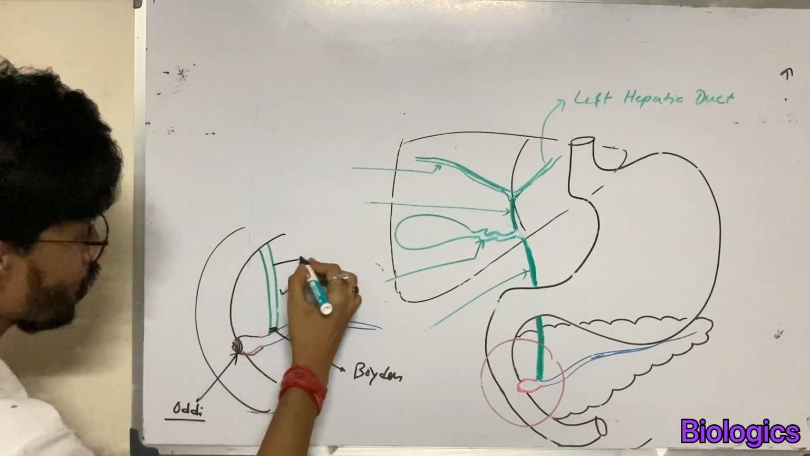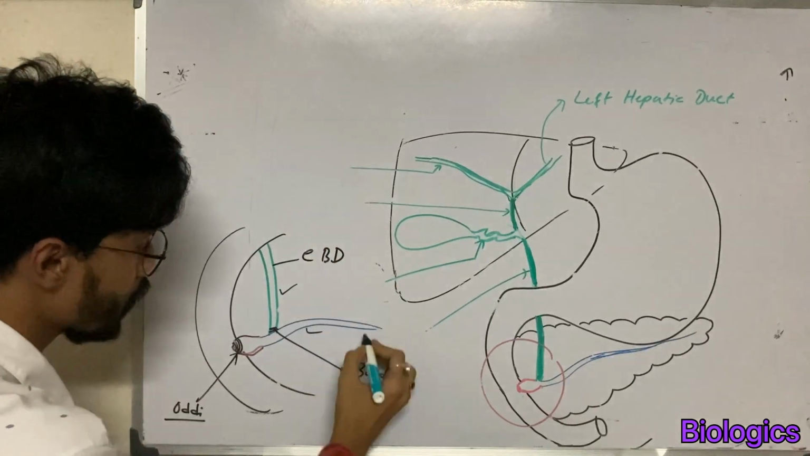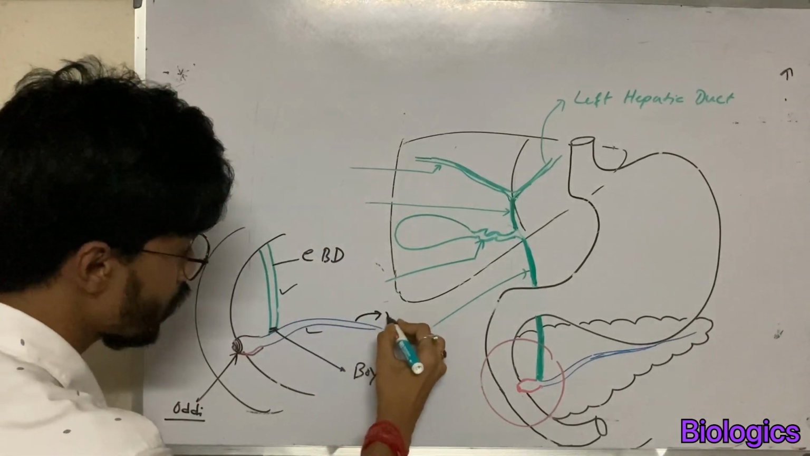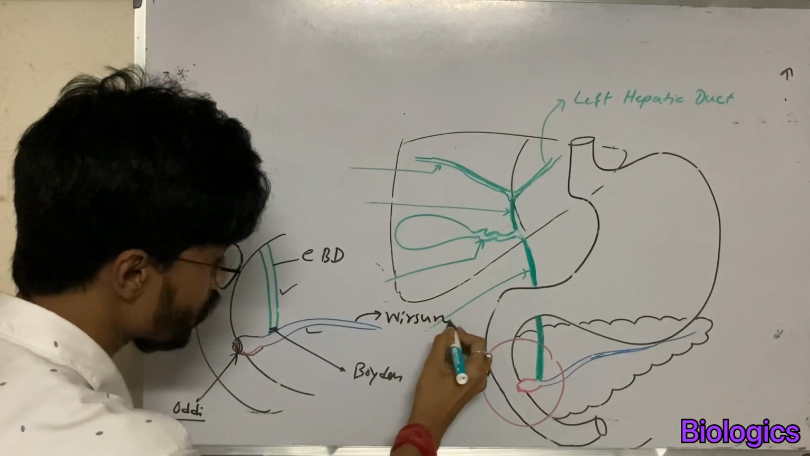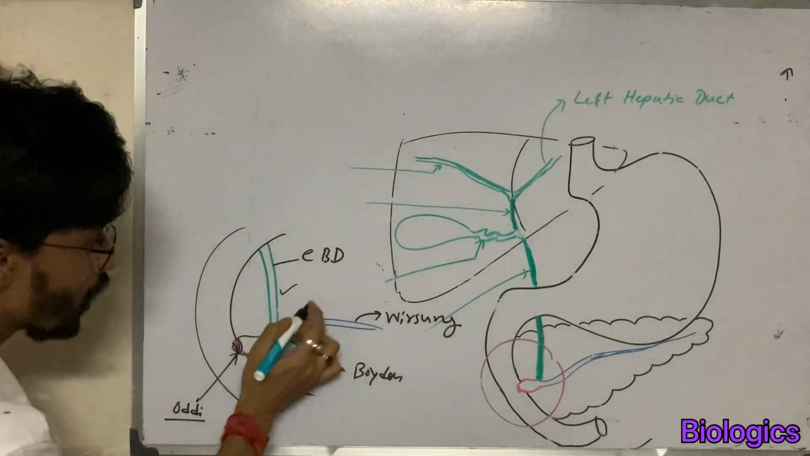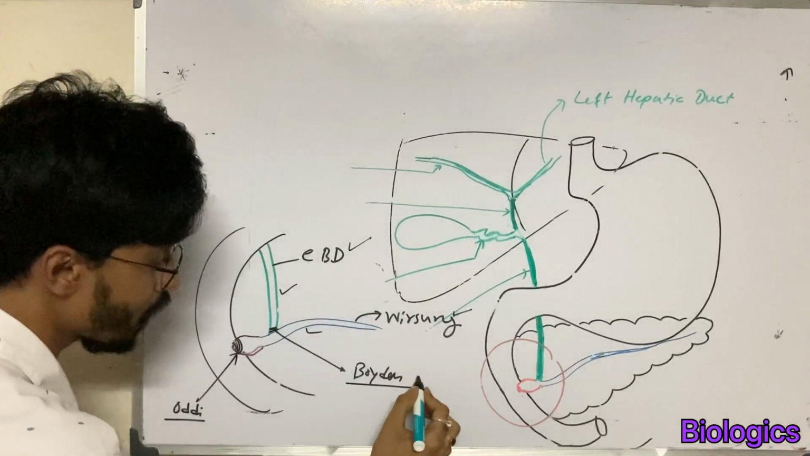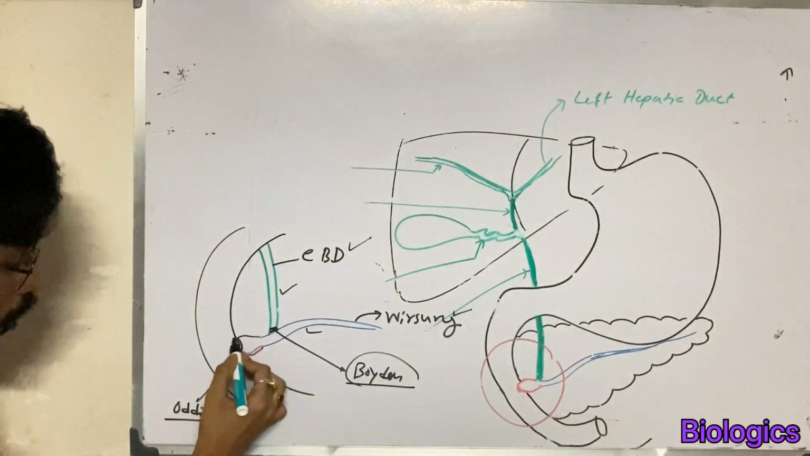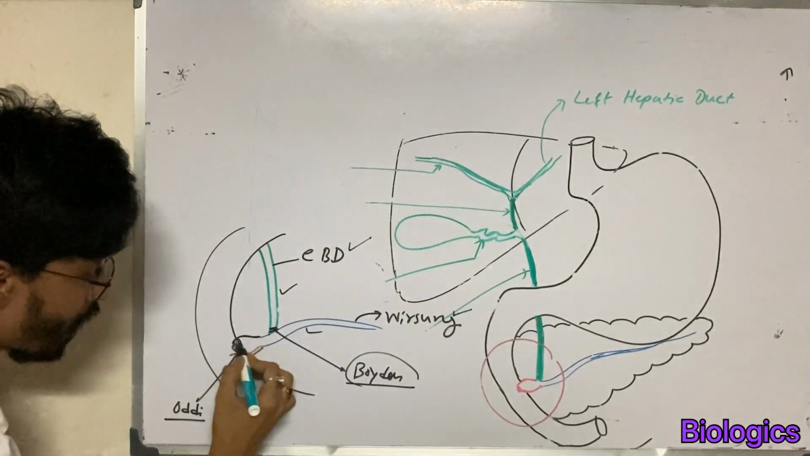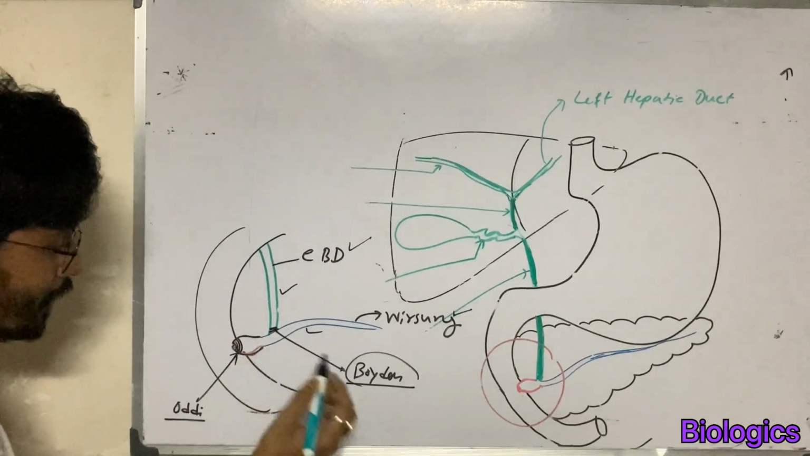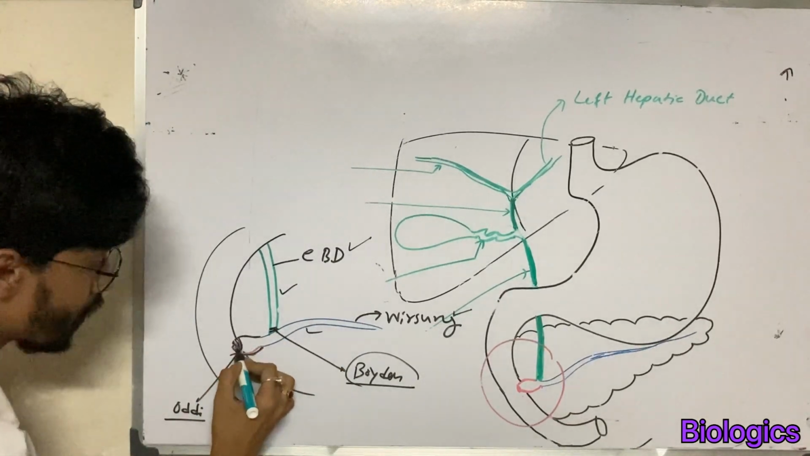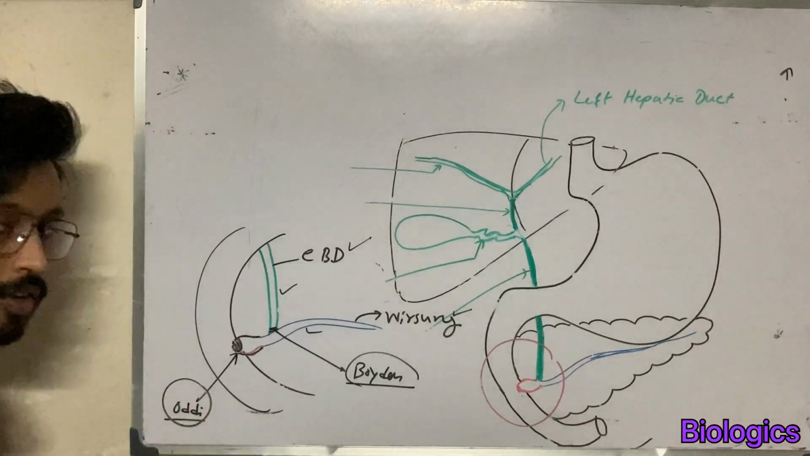This is called the common bile duct. This is called the duct of Wirsung. At the joining of the common bile duct and the duct of Wirsung, there is a sphincter. It's called the sphincter of Boyden. And at the opening of the ampulla of Vater or the hepatopancreatic ampulla, there is also a sphincter. It's called the sphincter of Oddi.